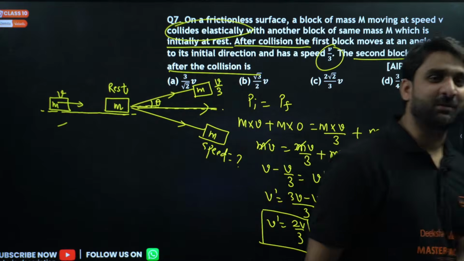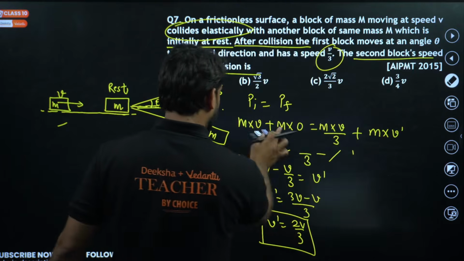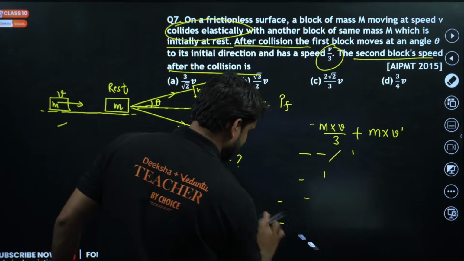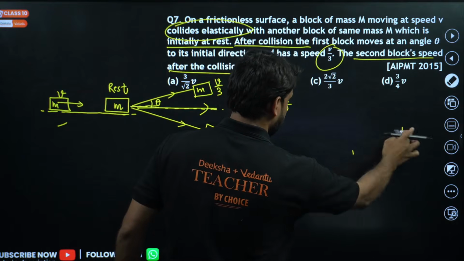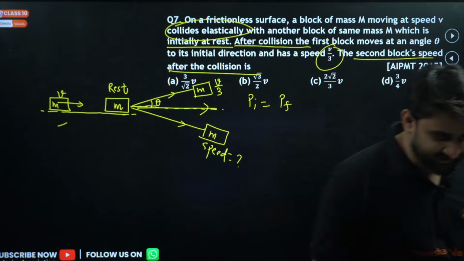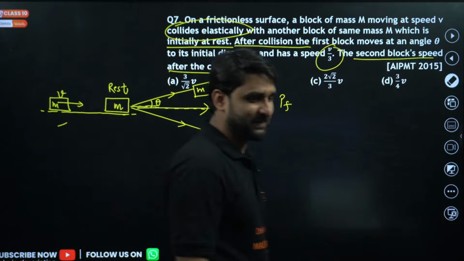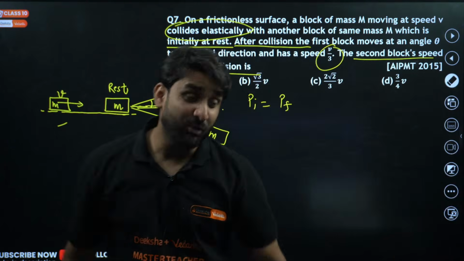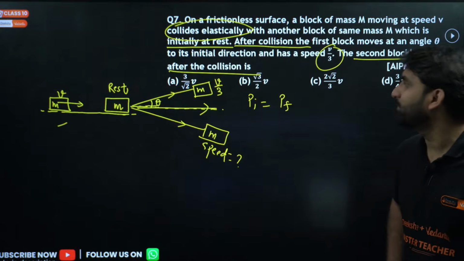Yes, what is the problem in this question? Let me give you the solution again. Look at the solution here. There is a very important thing hiding here. So yes, my dear champion, what is the important thing here? I want to see the option from you. Sir, option C is correct. Someone is writing option 2 root 2 by 3v. How did it come? Yes, there is a clue here, a small clue.